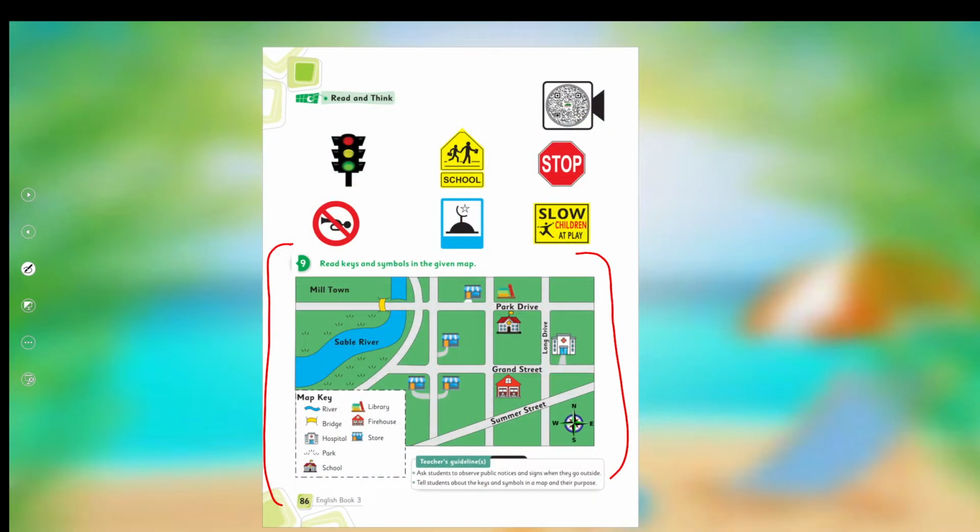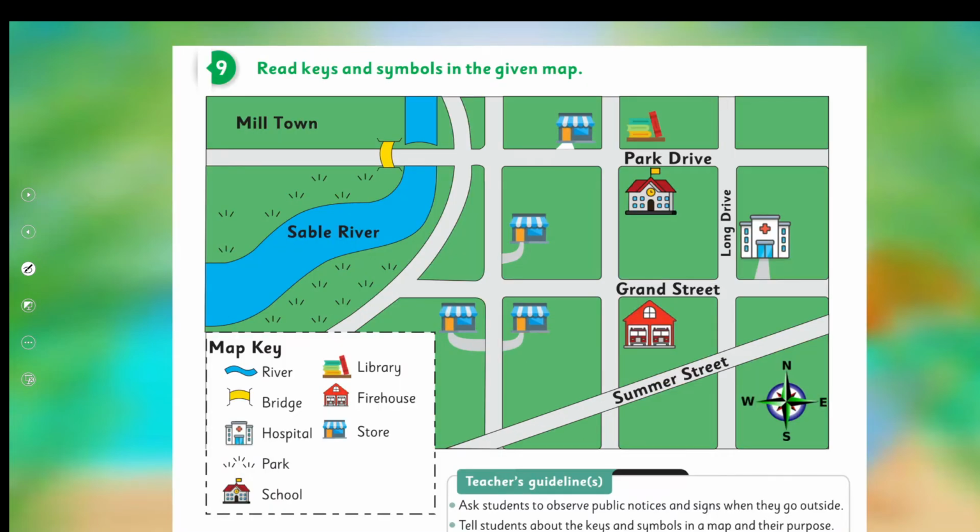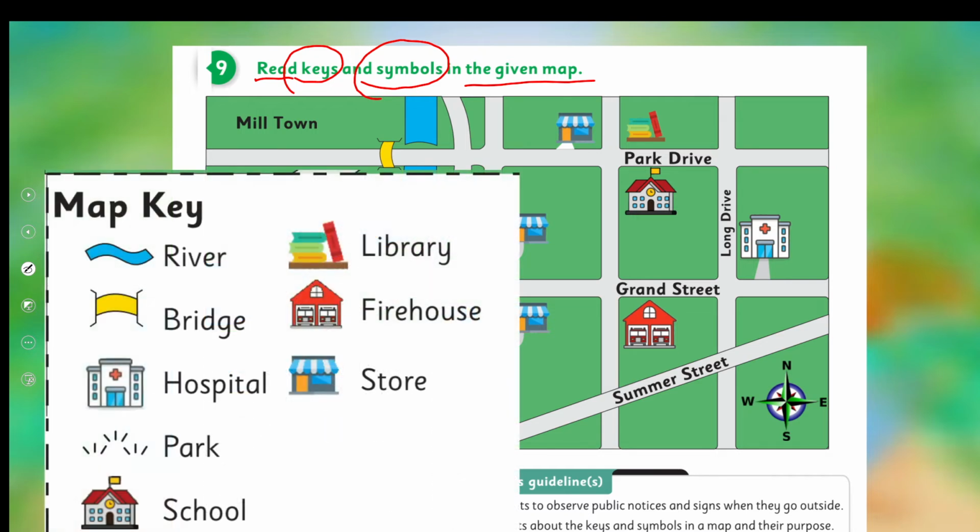So let's see what this map says. All of you open your book on page number 86. This is the map. Okay. Now how will you read the keys and symbols in the given map? If I ask you, what is this? So these are the keys. Beta, as I told you, keys are words as well as pictures.